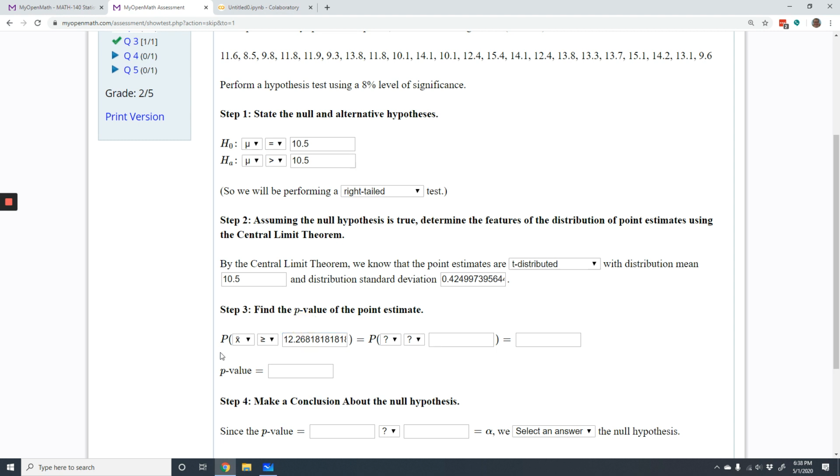And so we're trying to find the probability that if we took a sample and this was the actual hypothesis, or this was the actual population mean, then our sample mean would be greater than or equal to, or more in the direction of the right tail than the sample mean we actually found. So now we need to convert it to a distribution we can work with. Since we're dealing with a t-distribution, we want to find the t-score. The inequality symbol stays the same. And so we just need to find the t-score.